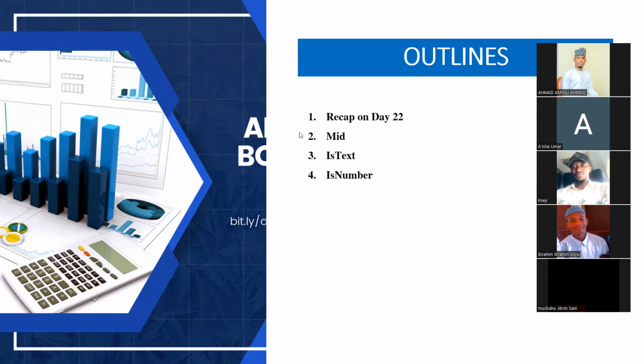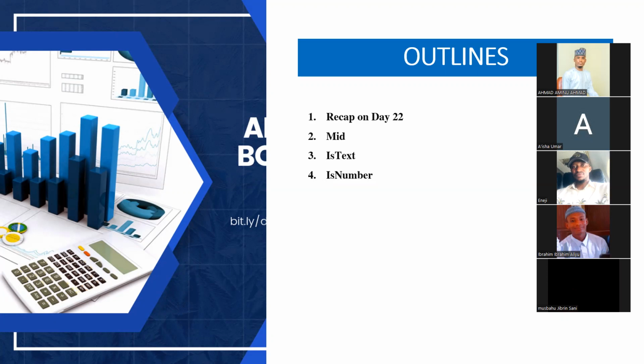So we will do the practice of the MID formula, and you will see. I will just explain the formula. Then ISTEXT is a Boolean function also in Excel, like ISBLANK. It's actually asking the question, is it text? If a particular piece of data within a cell is text, Excel will automatically tell you TRUE, it is text. Then ISNUMBER, we use it to know whether a particular cell contains a number.